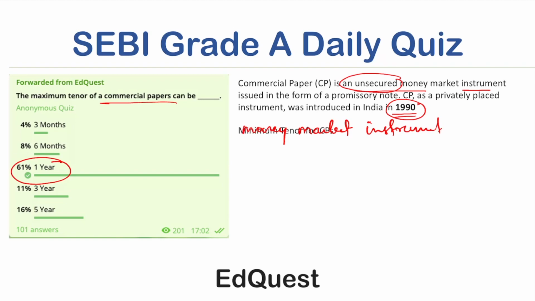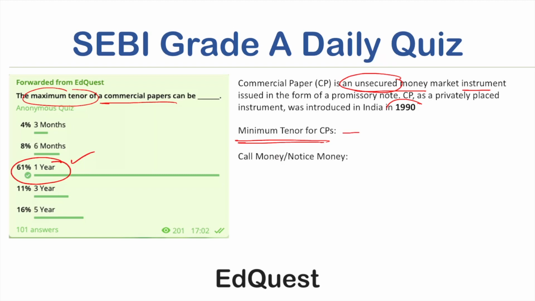And there is another important point which you must look into, as there was a question on the maximum tenor of a commercial paper, right? So there can be a question on minimum tenor as well. If we have looked into maximum tenor, that is 1 year, then the minimum tenor is 7 days.